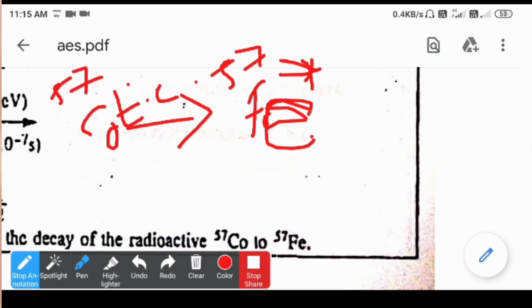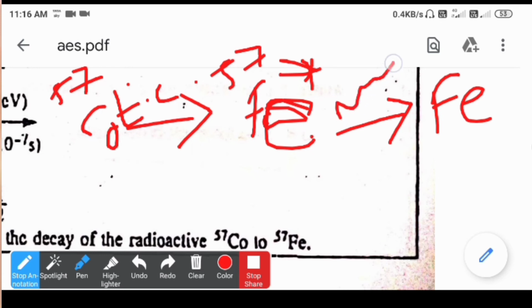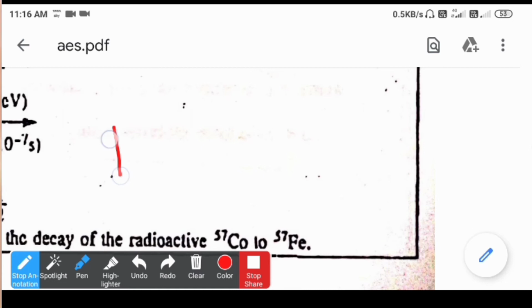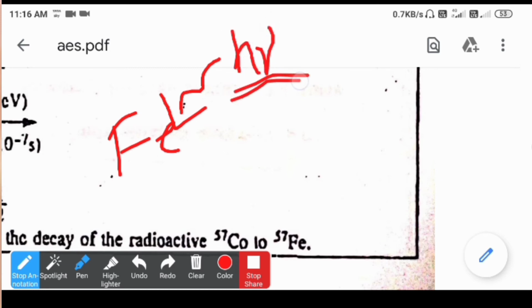So once this excited Fe-57, in the various spin states, that is 5/2 or 3/2, gets de-excited into the ground state, and the spin state will be 1/2, we get the radiations in the form of gamma rays. Once these radiations have been formed, we can make the gamma radiations, having energy h nu, incident on the sample iron atom.